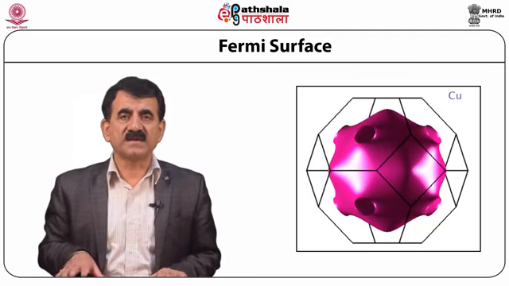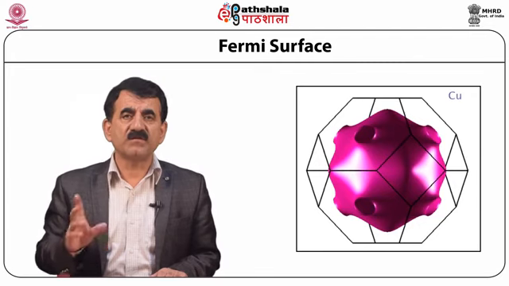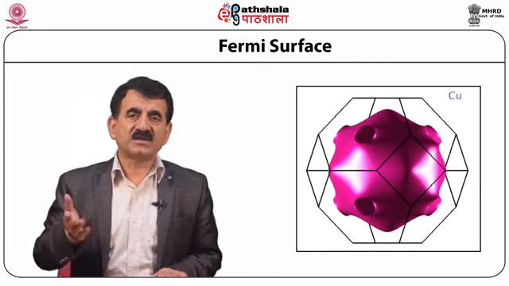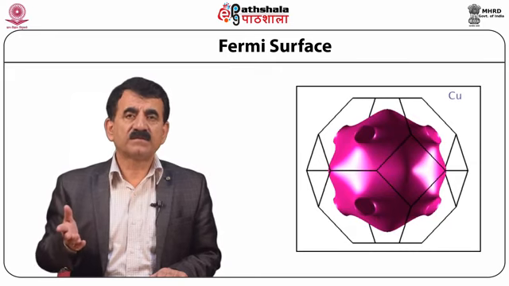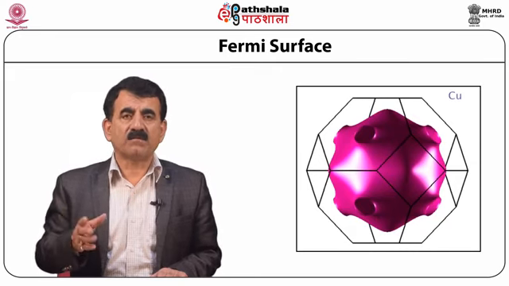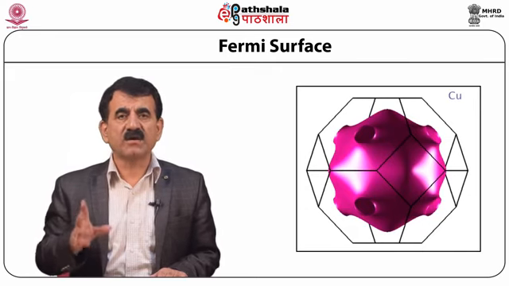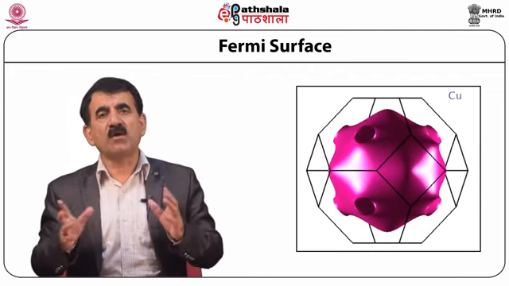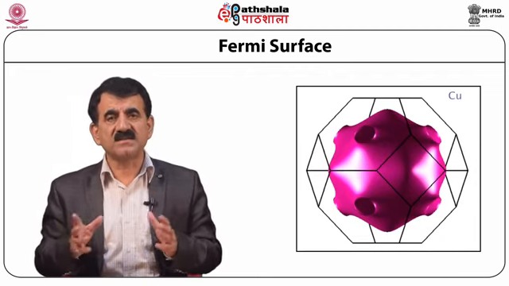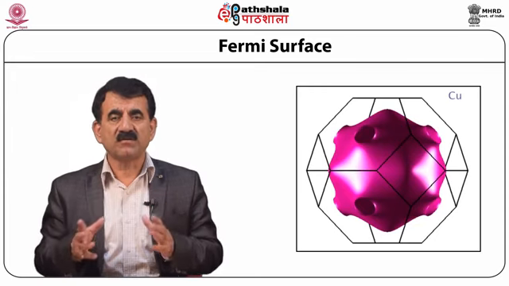On the Fermi surface, electrons have Fermi velocity which is given by h k_F over m. The Fermi surface is spherical for free electron states and non-spherical for non-free electron states. Overlapping of bands always results in a change in the shape of the Fermi surface.